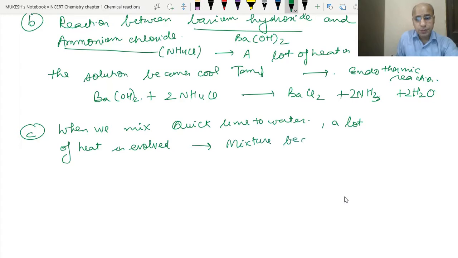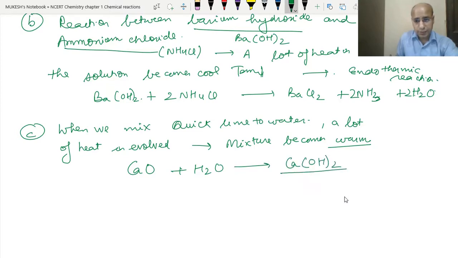If we touch it from outside, it will feel very hot. So be very careful. Quicklime is CaO, which we studied just now, and we have mixed it with water. Then what is formed? Ca(OH)2. This is called lime water, and the solid portion is called slaked lime.